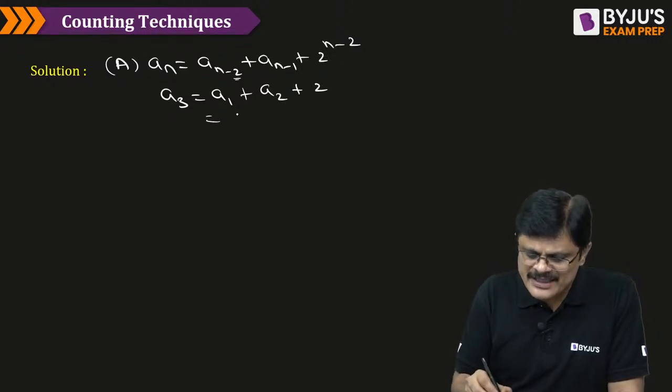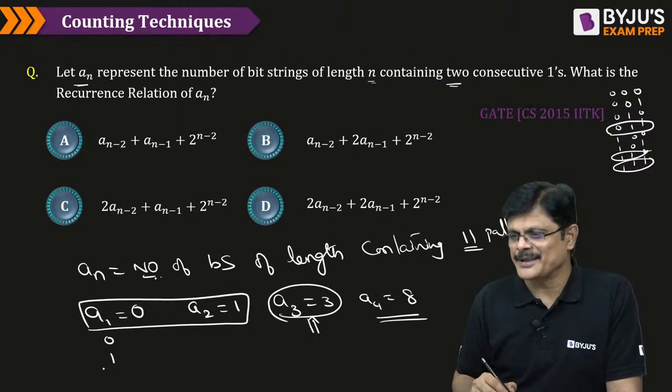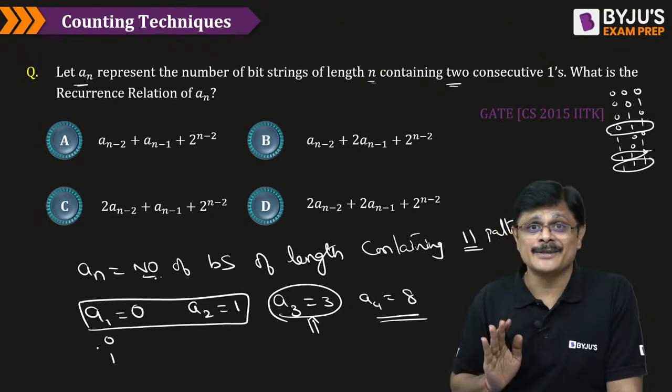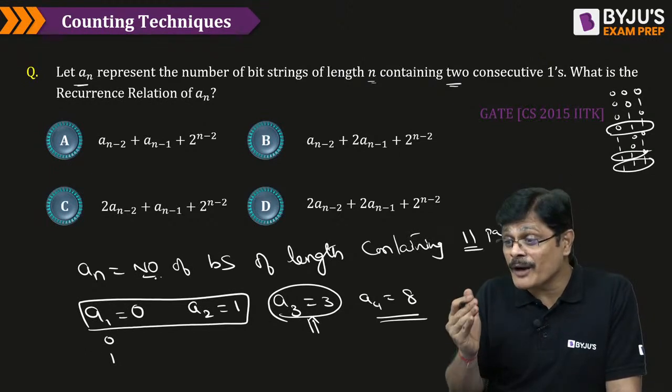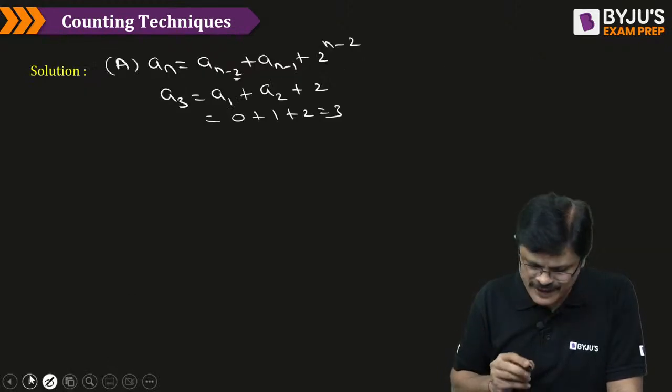And what is A1, sir? 0. A2 is 1 plus 2, which is 3. Is A3 equal to 3 correct? A3 equal to 3 is correct. So this is the correct answer. But sometimes more than one option may give the correct answer to you, so you have to check the other options also for this, my dear friends.